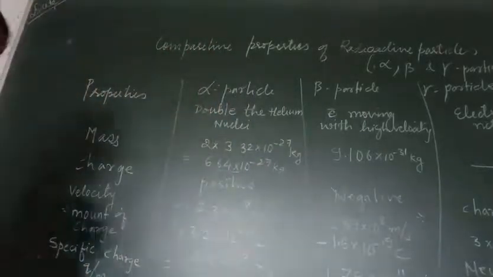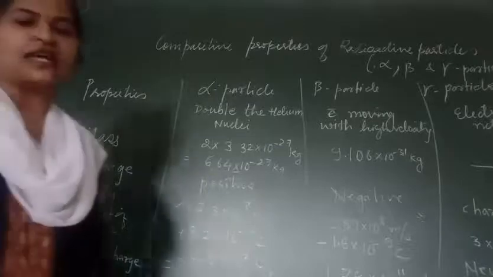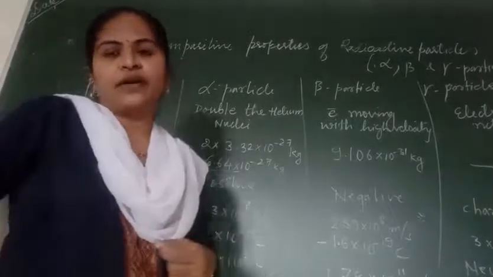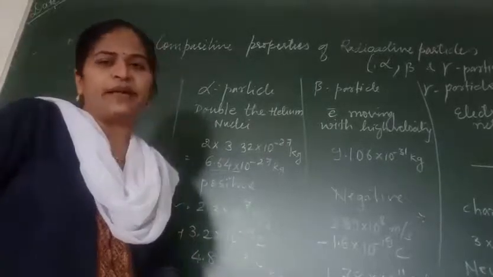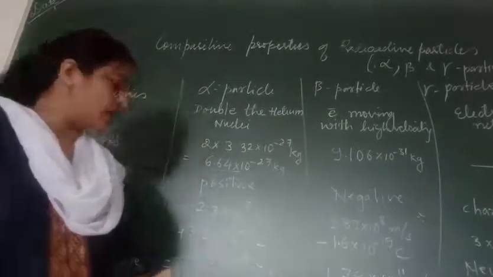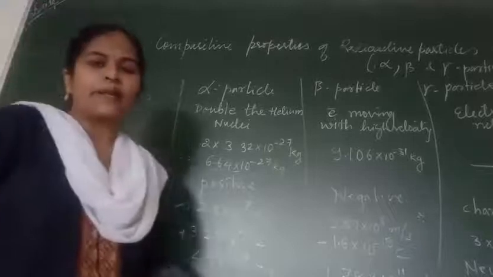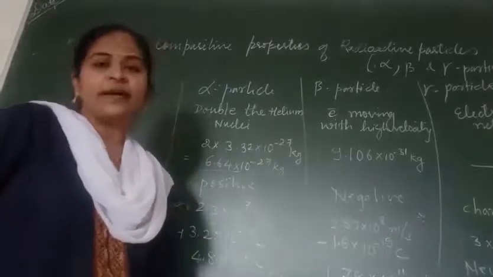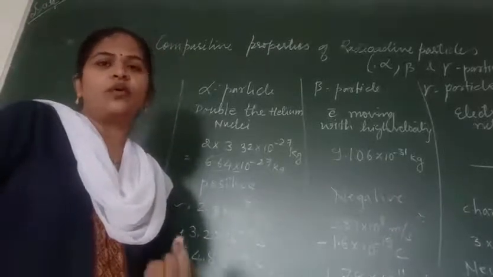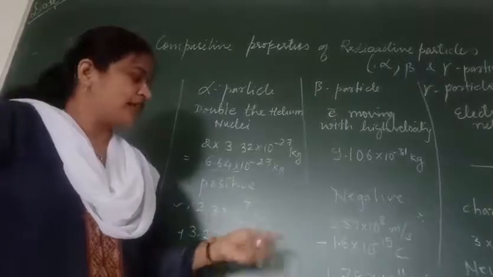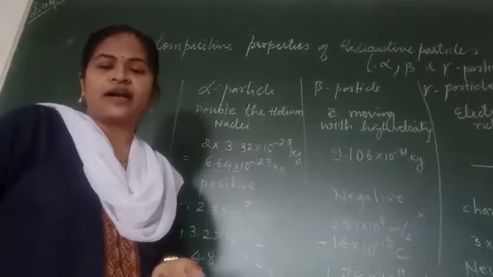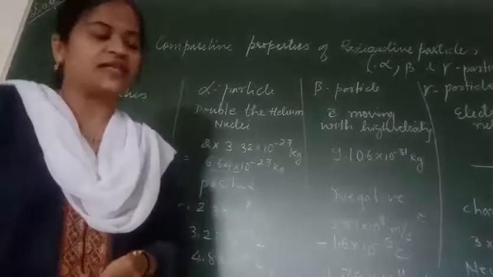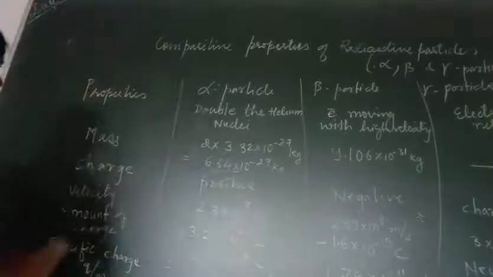Now coming to specific charge. Specific charge is the charge per mass, charge upon mass. Its value for an alpha particle is 4.8 × 10^7 coulomb per kg. For a beta particle, it is equal to 1.78 × 10^11 coulomb per kg. And for a gamma ray, it is chargeless, so there is no value for it.